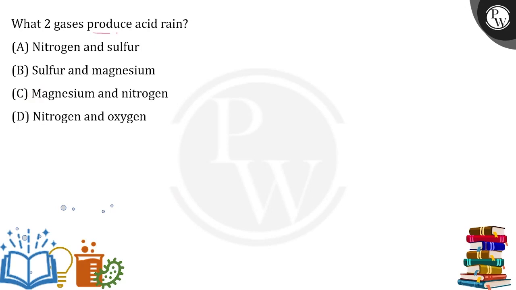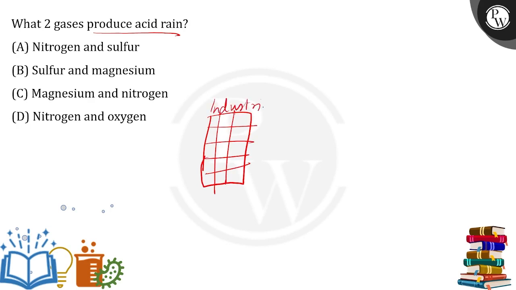What two gases produce acid rain? Now let's talk about it. Suppose there is an area which is fully rich with a lot of industries. Now, what do the industries do?